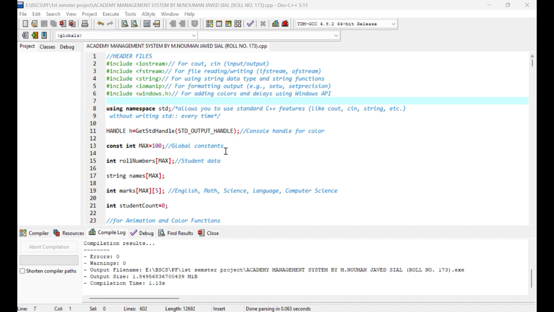I have made a project which is a console-based project, and the topic of my project is academy management system. So first of all, I will show you the code of my project.